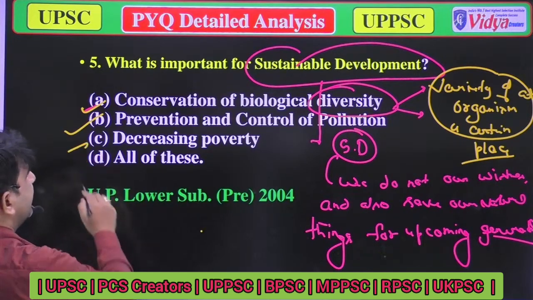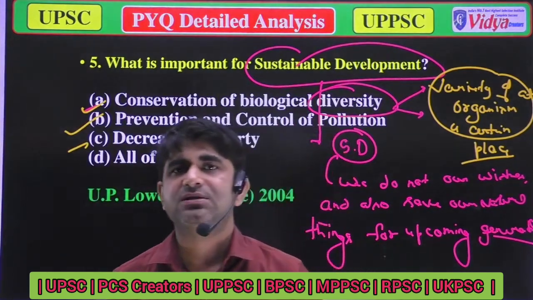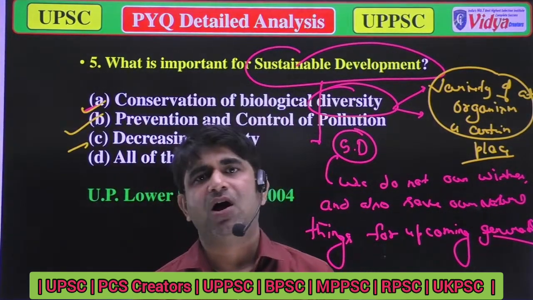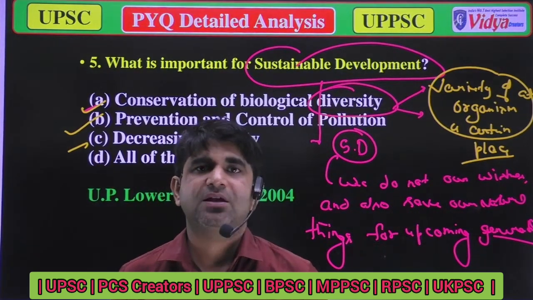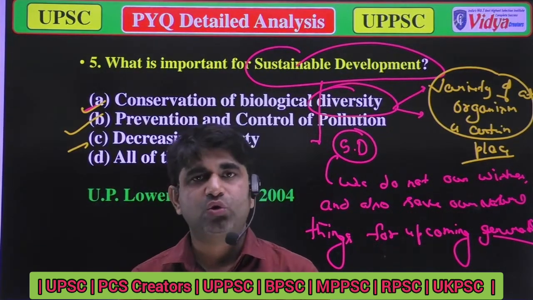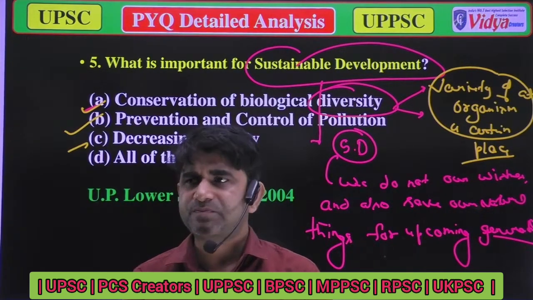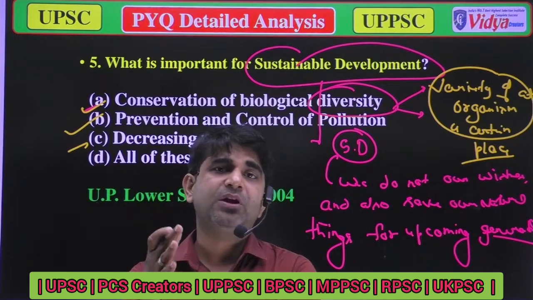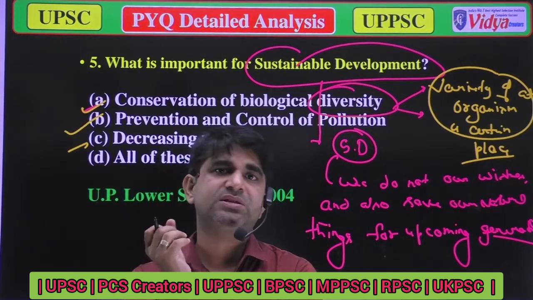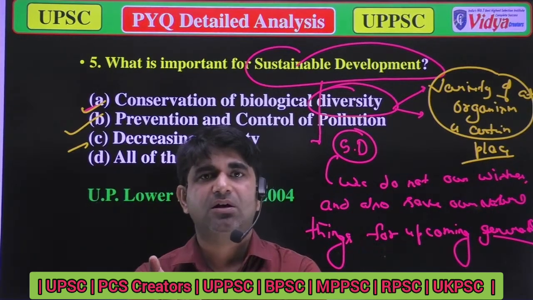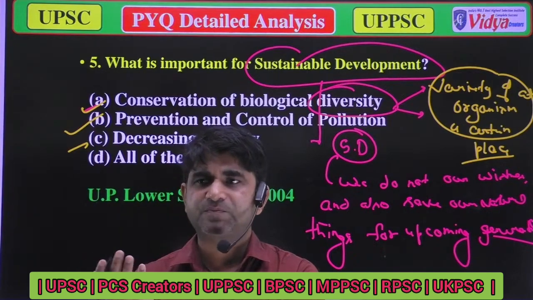Option 3 is decreasing poverty. Yeah, decreasing poverty is also necessary for sustainable development. Now you can ask, sir, how can we say that poverty plays a role in sustainable development? Because when there is huge poverty, people will totally destroy natural resources, like in jungles or forests, they mainly cut trees, or you can say they depend on the leaves or trees for their fuel.